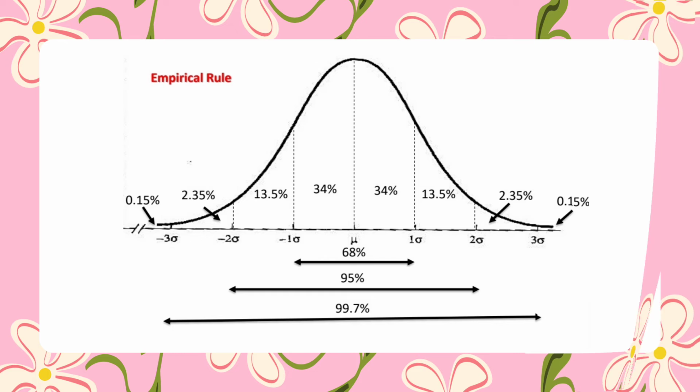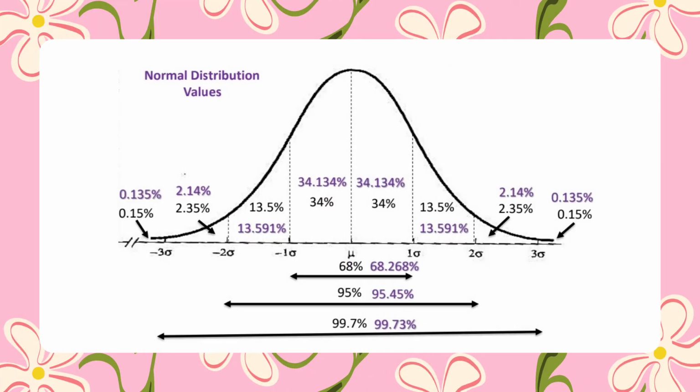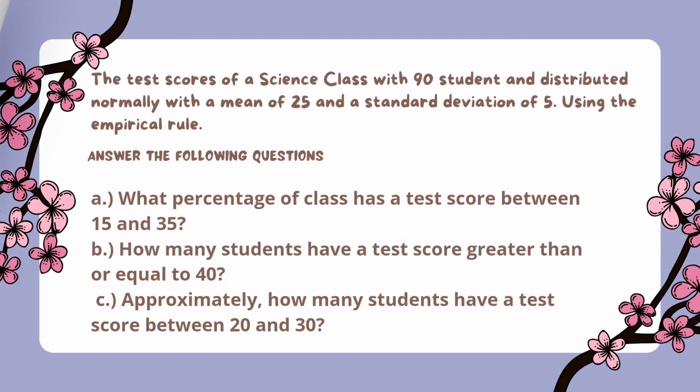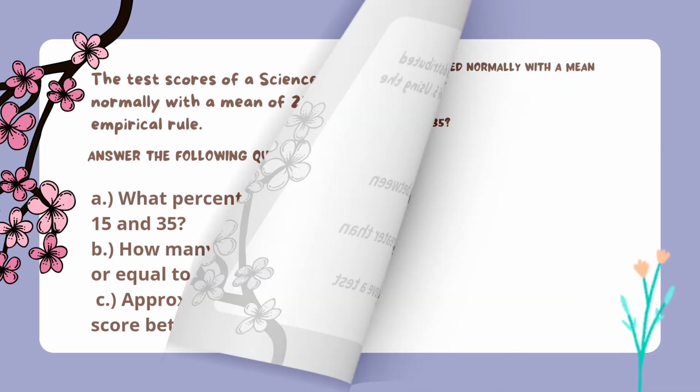Next, we'll see the complete normal distribution values. So, look at the image presented. Now that we know about the empirical rule, let's proceed to the given examples. In this given example, the test scores of a science class with 90 students are distributed normally with a mean of 25 and a standard deviation of 5, using the empirical rule. So let's answer the following questions.